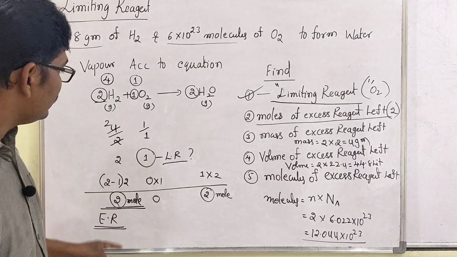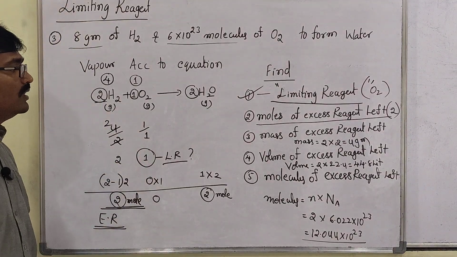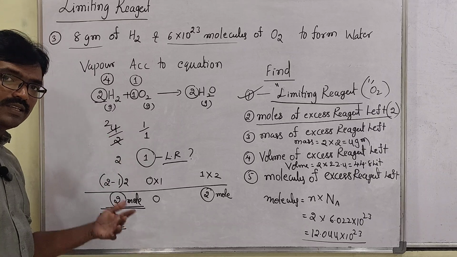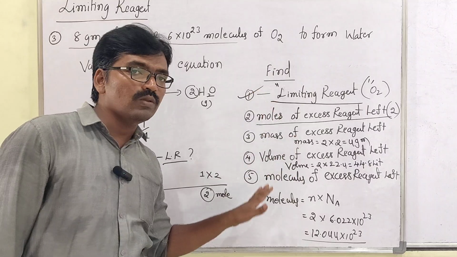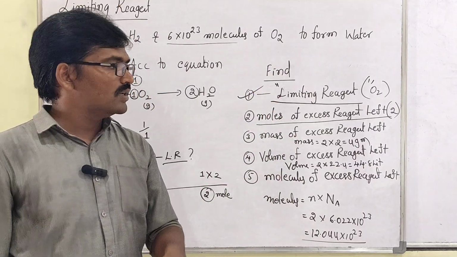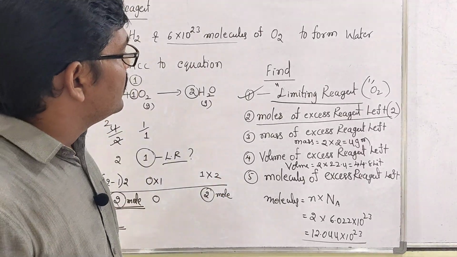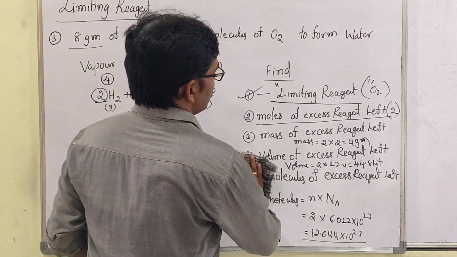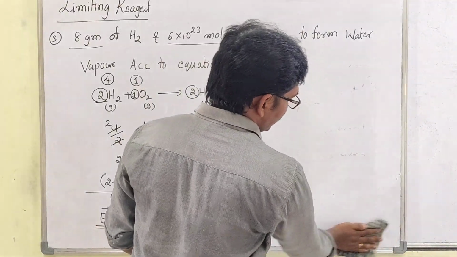So they will ask a question like this. So you have to understand: what is the limiting reagent, what is the excess reagent, then how they will ask the questions and how we have to solve the problems. Clear, my dear students? Sir, here they gave only the excess reagent. Sir, in this same question they may also ask how many moles of products will be formed.